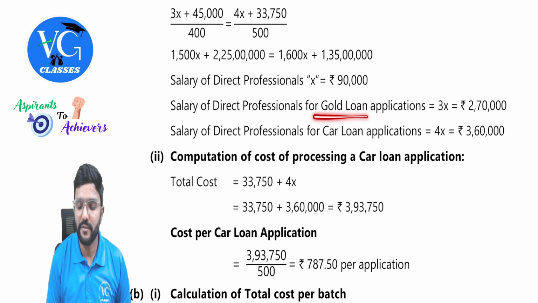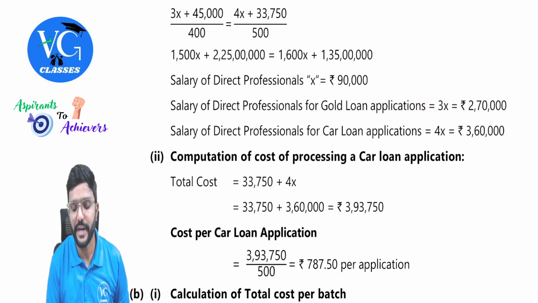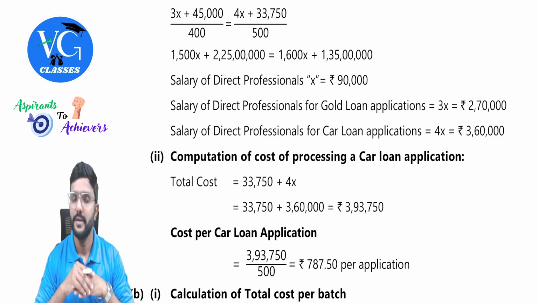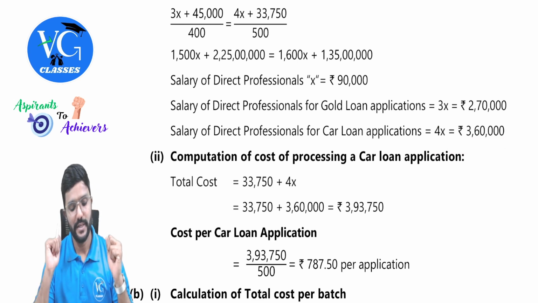So for gold loan, we have 3 professionals. So it is 3 into 90,000, 2 lakh 70,000. Whereas for car loan application, we have 4 professionals. So 4 into 90,000, we will get 3 lakh 60,000. Yes, sir.